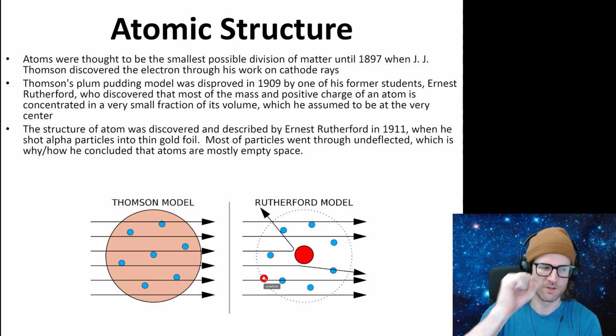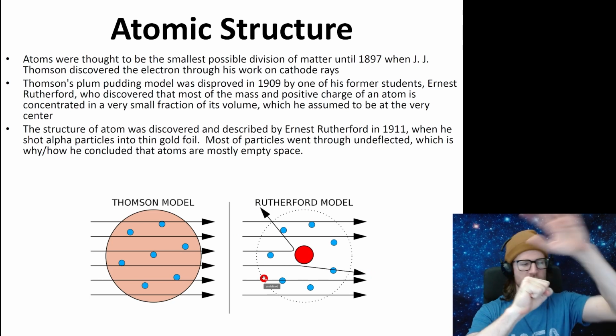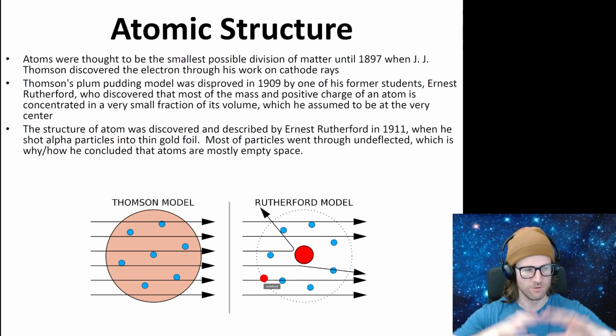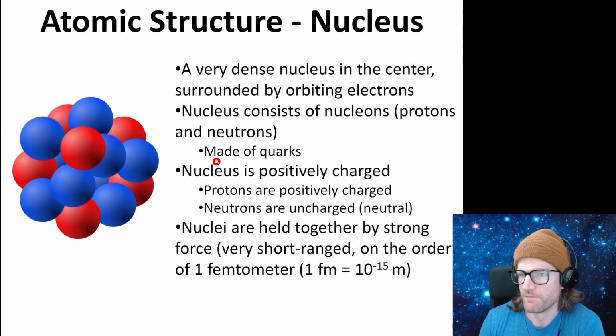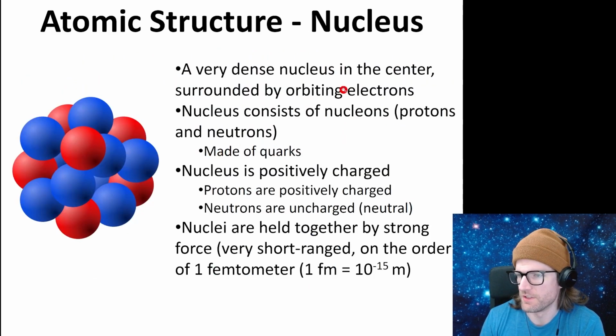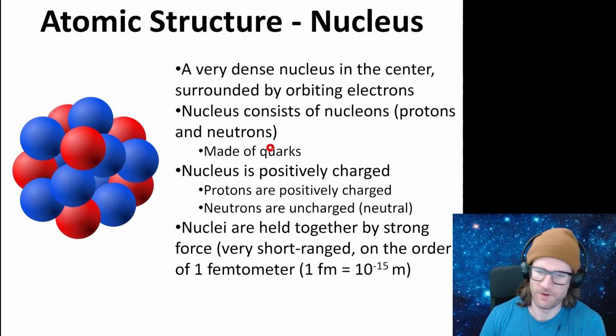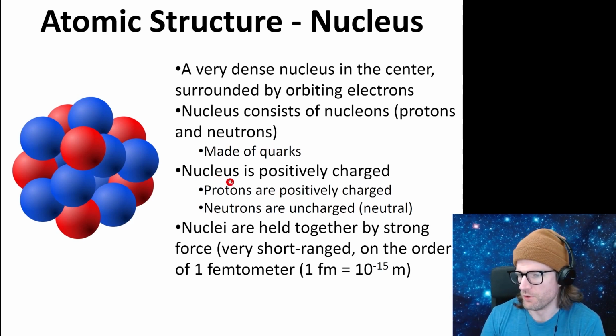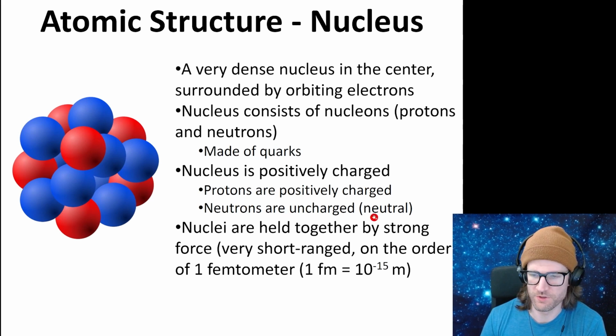So this gives us the picture of a tiny nucleus in the center surrounded by tiny electrons and mostly empty space. Okay, so we're talking about the nucleus, which is this red thing here. It's a very dense nucleus in the center surrounded by orbiting electrons. The nucleus consists of nucleons, which are protons and neutrons, and they're made of quarks, which we're not going to worry about. The nucleus is positively charged because the protons are positive and the neutrons are uncharged or neutral. And it's held together by the strong force.